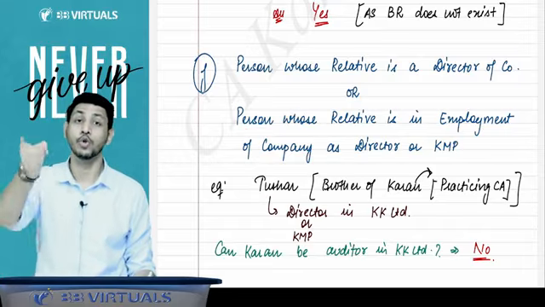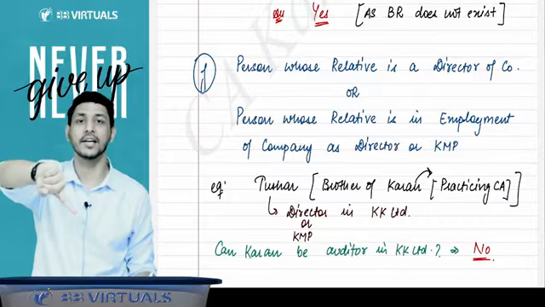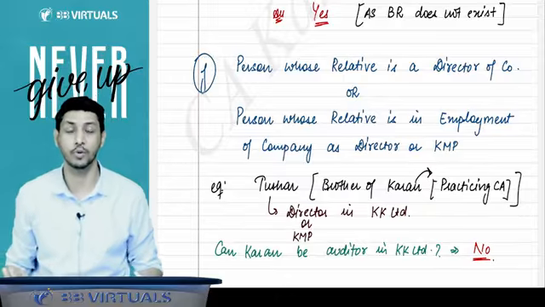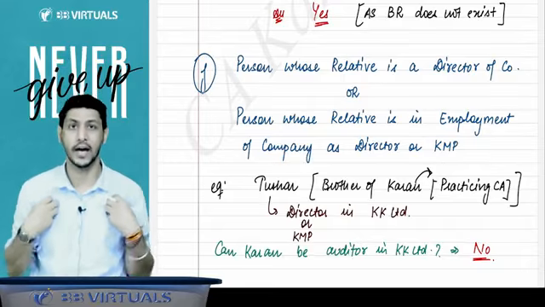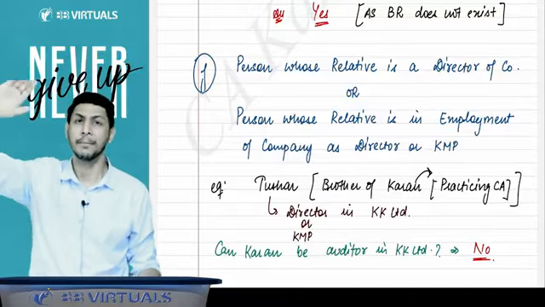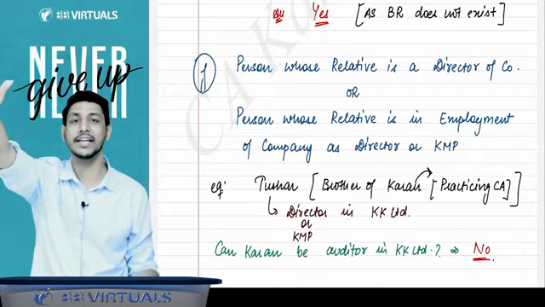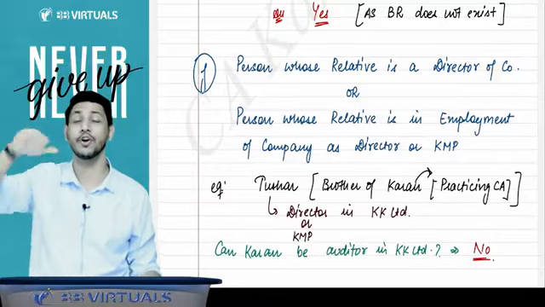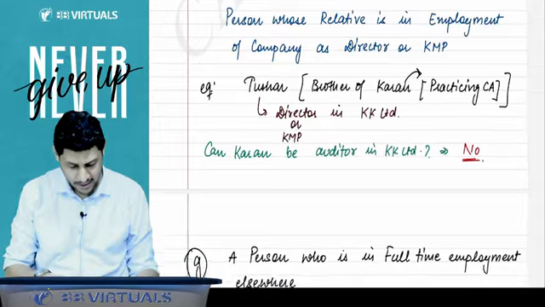If a person whose relative is a director in the company, or whose relative is KMP in the company, then that person will not be allowed to be the auditor of the company. For example, my wife is a director in some company, or my wife is KMP in some company, then I cannot be the auditor of that company.